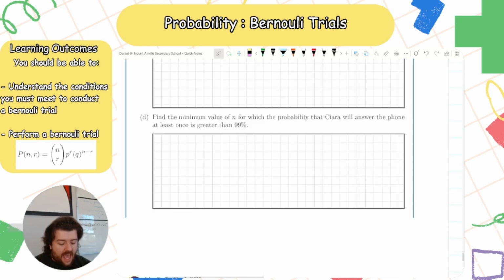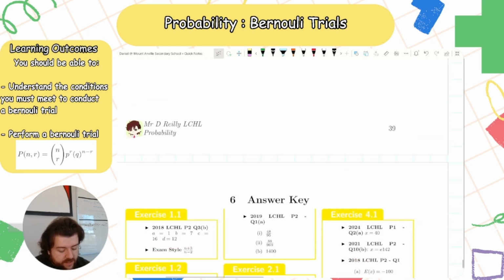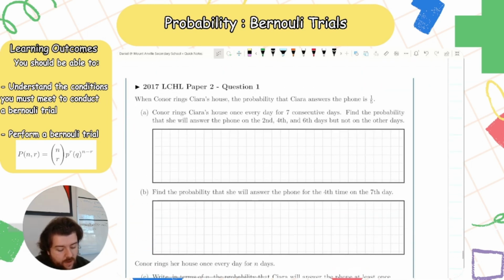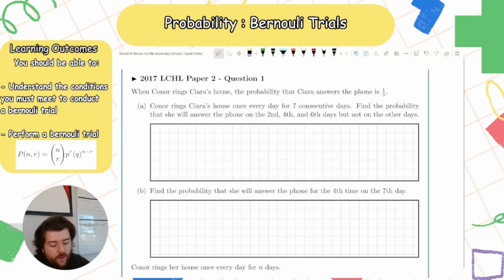Right. Let's do another question very similar to that one now. So we're doing the 2017 question now. When Connor rings Kira's house, the probability that Kira answers the phone is 1/5. Connor rings Kira's house once every day for 7 consecutive days. Stalker. Right. Find the probability that she will answer the phone on the 2nd, 4th, and 6th day, but not the others.